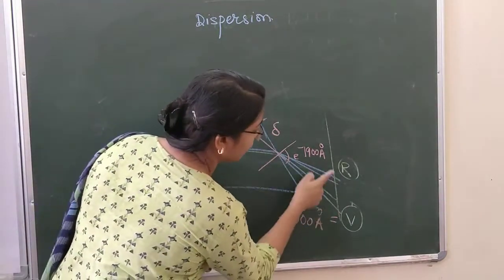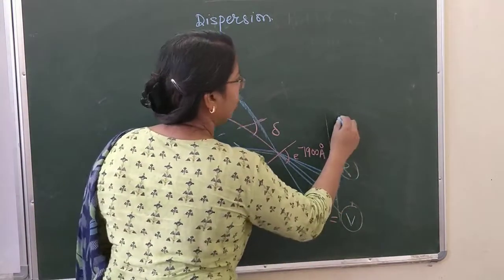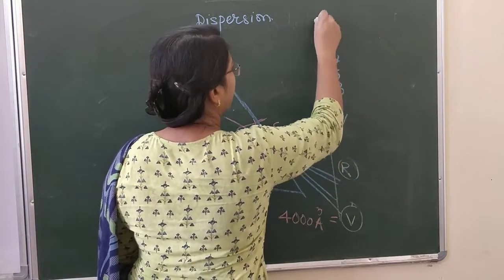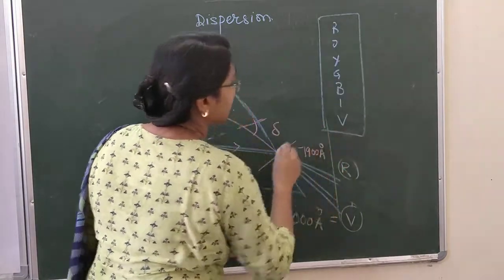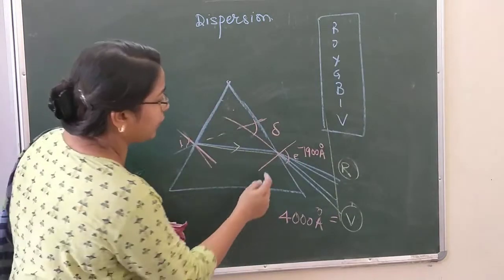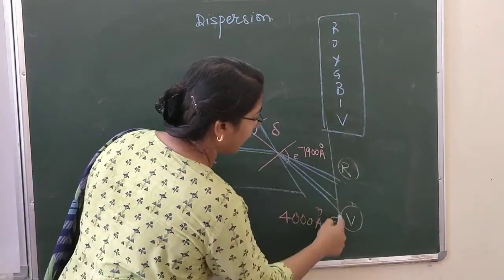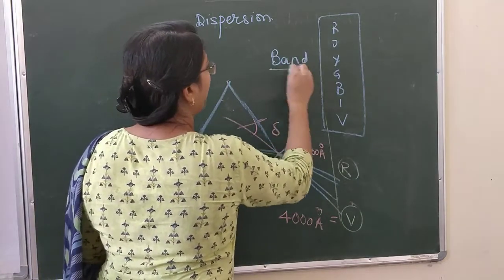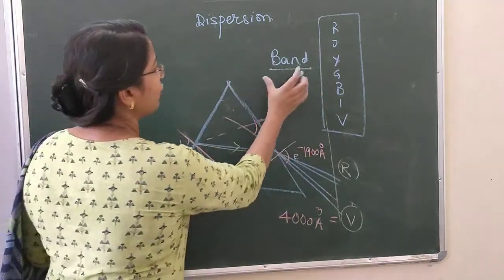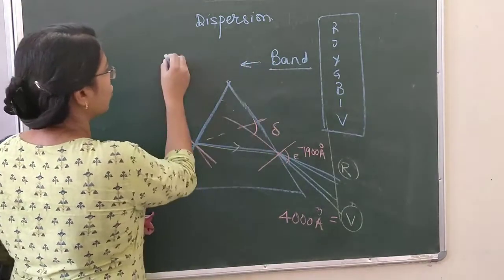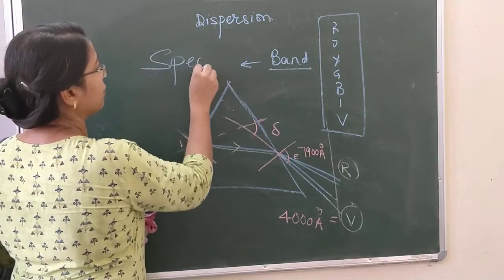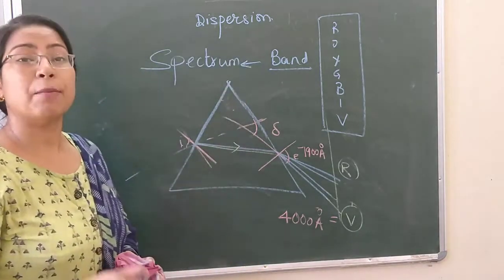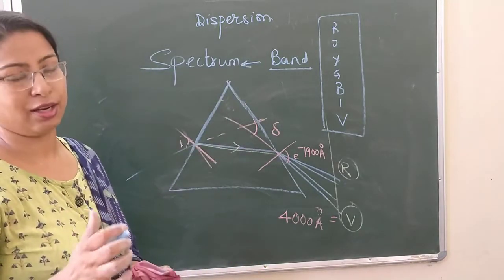When you observe these 7 different colors, they go V, I, B, G, Y, O, R in this pattern. These 7 colors appear as a band on the screen. This band of 7 different colors is called a spectrum. Spectrum is defined as a band of 7 different colors.